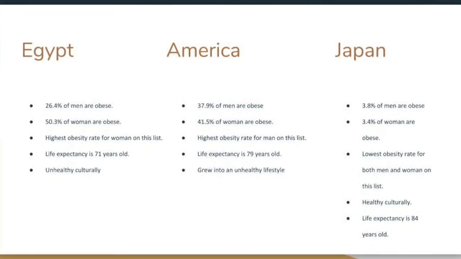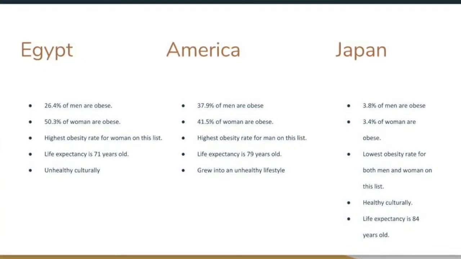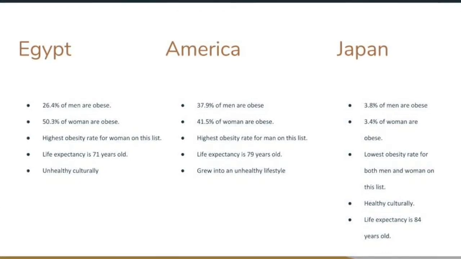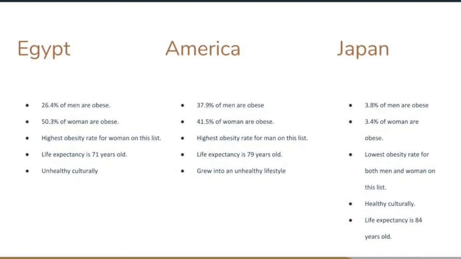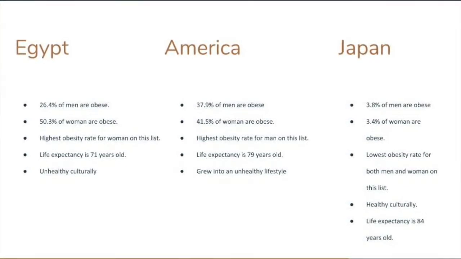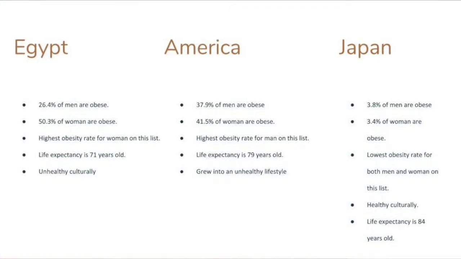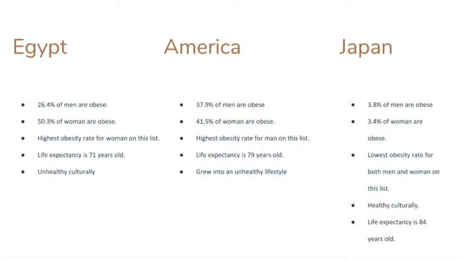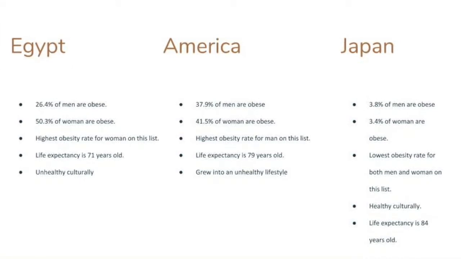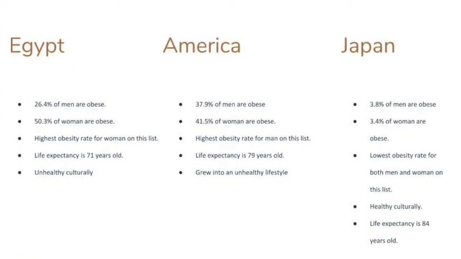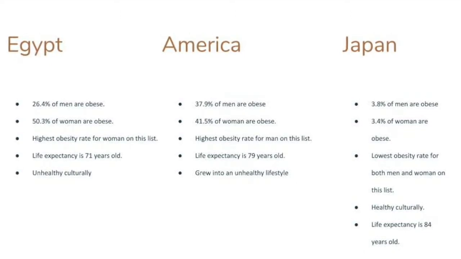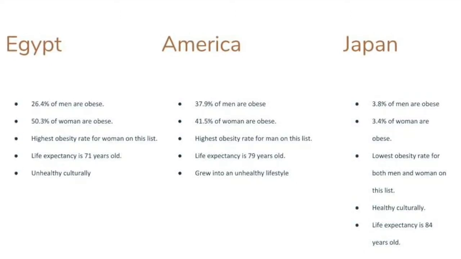Since the mid 1900s, fast food, restaurants, and instant foods became very popular, and the health of regular citizens wasn't very good. In Japan, an amazing 4% of men and 3% of women are obese, the lowest obesity rate by far for both men and women on this list. The main reason why is because they are healthy culturally. Almost every meal in Japan contains rice, meats, and vegetables, and not cereal or PB&J and quick meals.